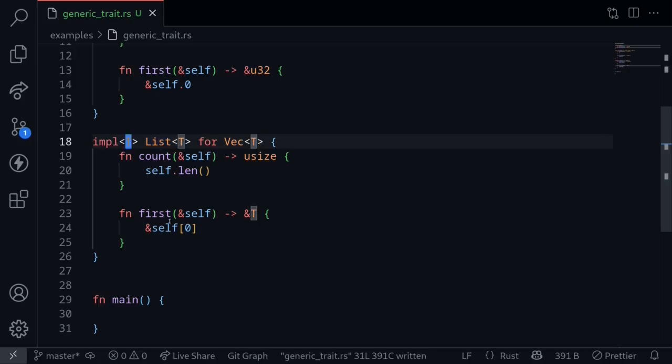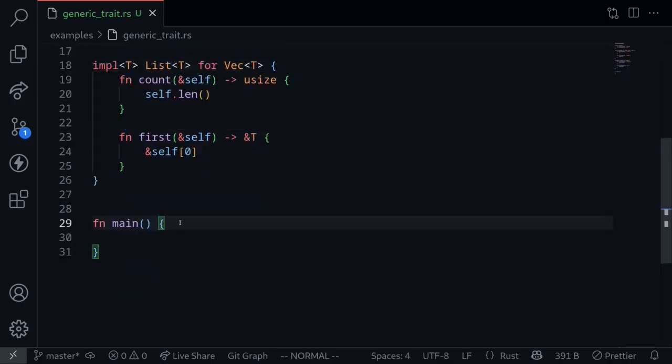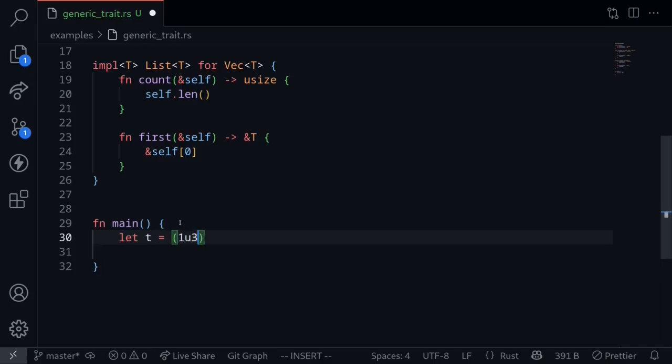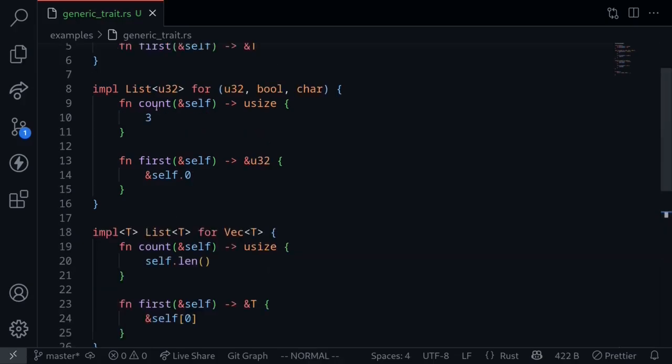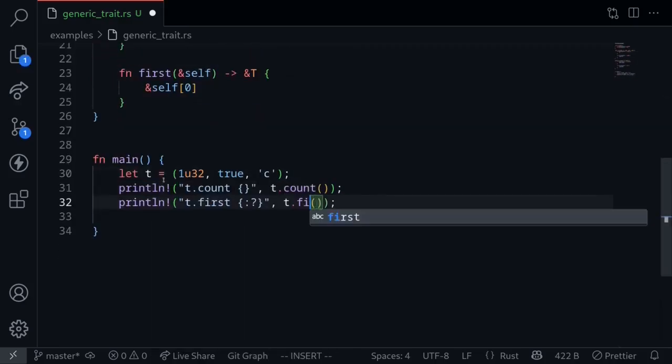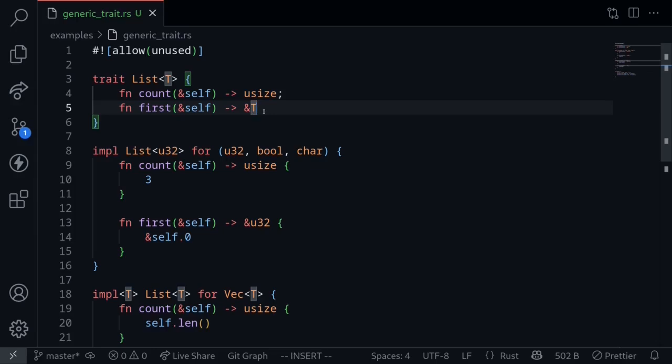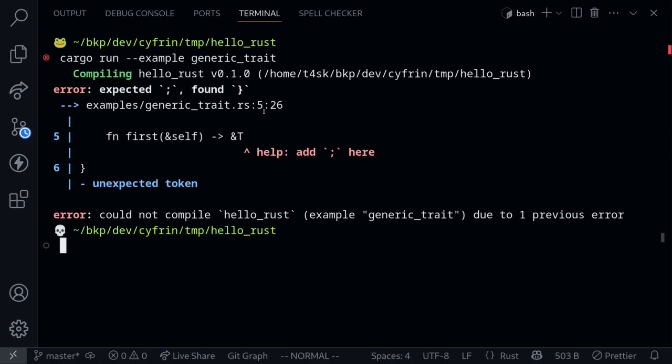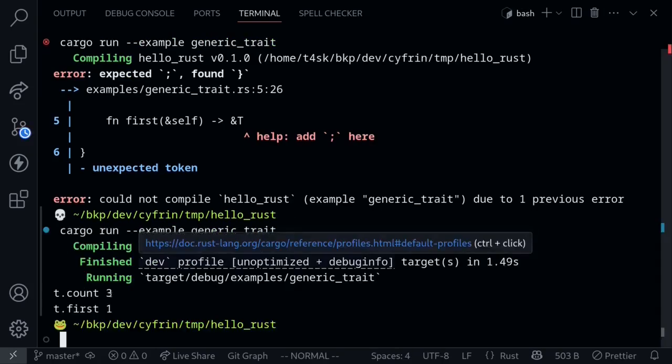Now let's call these functions inside the main function. So let's start with the tuple. Let's say that t is equal to, let's put 1 u32. Next is boolean, so let's put a true. And for character, I'll put the character c. And then let's call the function count and first. t.count and t.first. I forgot to put a semicolon here inside the definition of trait. Let's try to execute the code again. And we get t.count is 3. The first element is a 1.